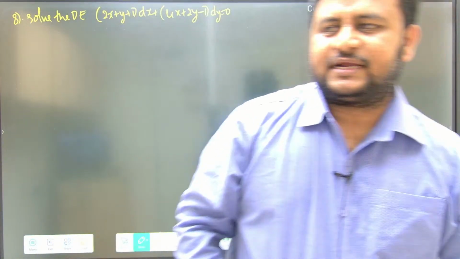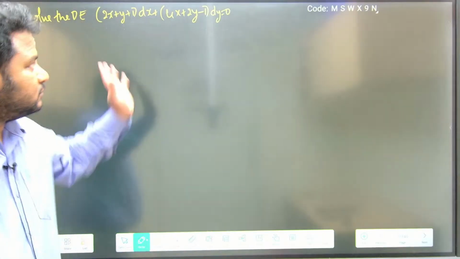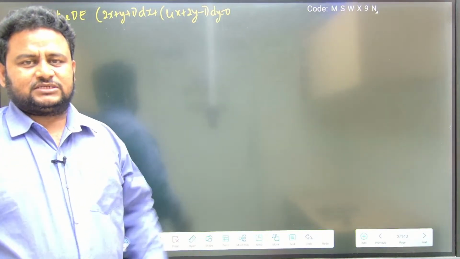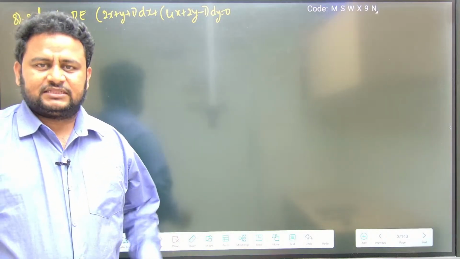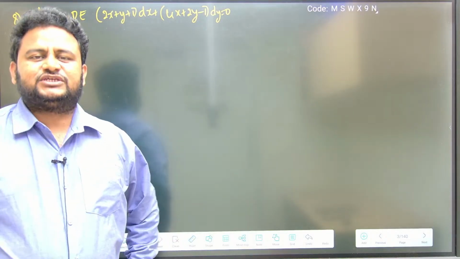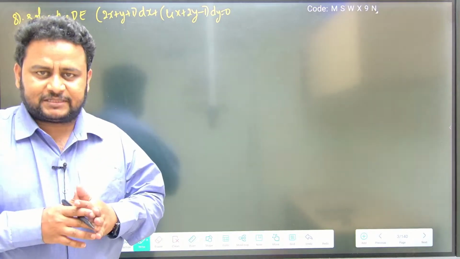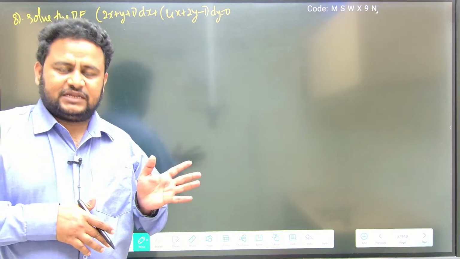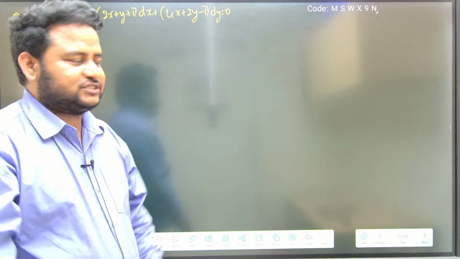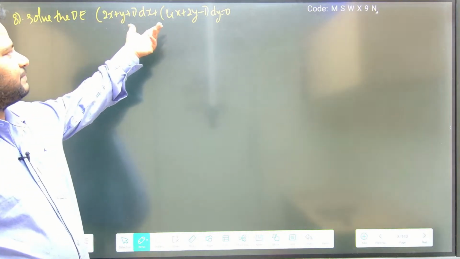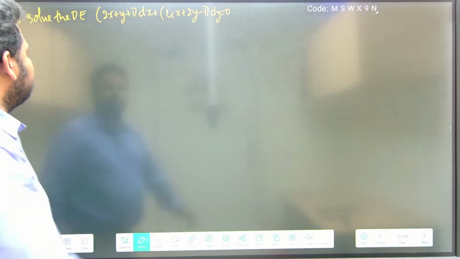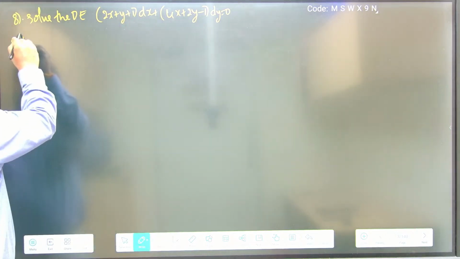By looking at it, see what are the various methods to get the general solution or particular solution of a differential equation. One is whether it is a homogeneous equation, then whether it is a linear differential equation. Another is the variable separable method, and a variant of linear differential equation is Bernoulli's differential equation. Now this is definitely not homogeneous, and you cannot apply variable separable directly as of now. So let us write down the solution.